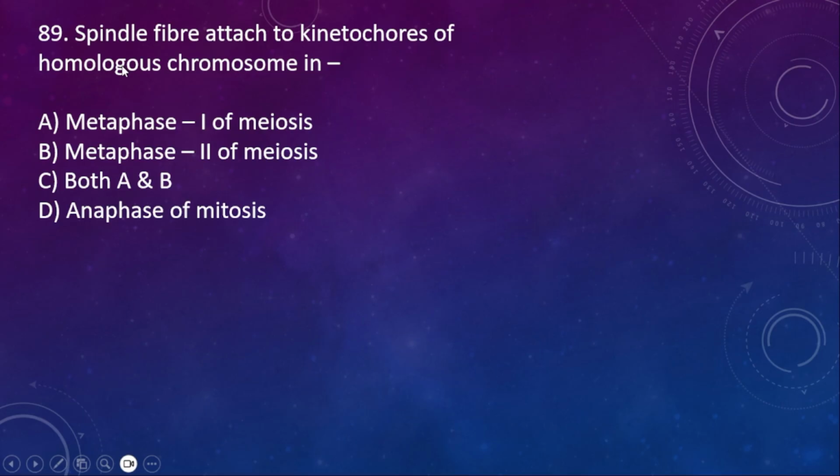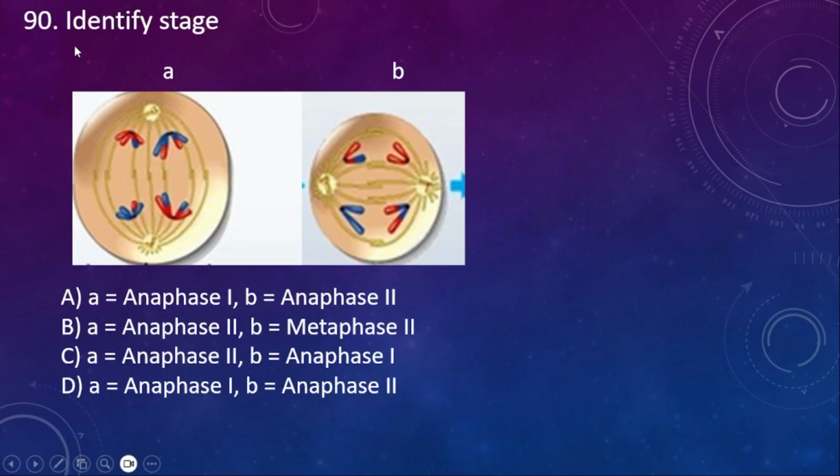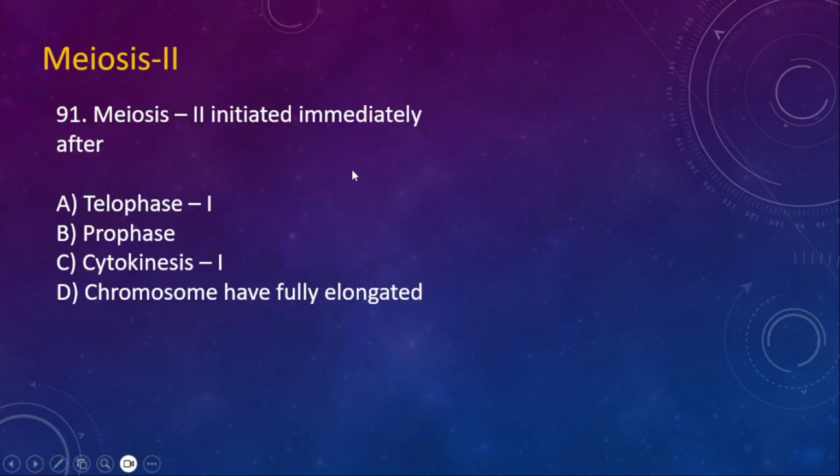89. Spindle fiber attached to kinetochore of homologous chromosome in metaphase 1 of meiosis, metaphase 2 of meiosis, both A and B, anaphase of mitosis. Here the right option is A, metaphase 1 of meiosis. 90th question. Identify stage, this one and this one. Option A is correct. This is anaphase 1 and then this one is anaphase 2.